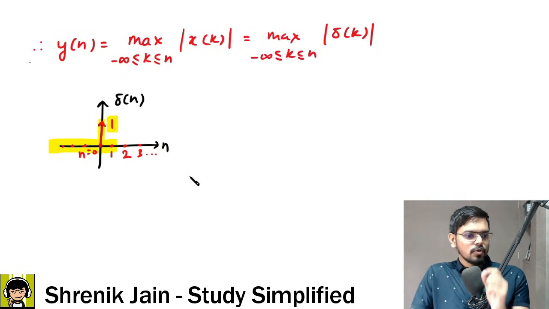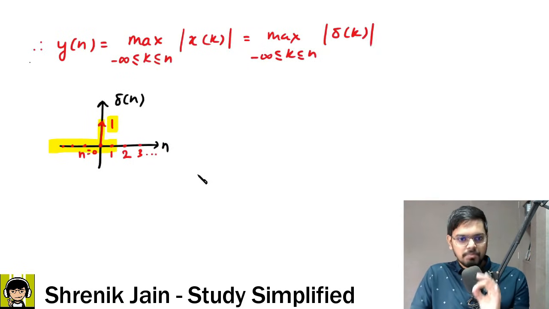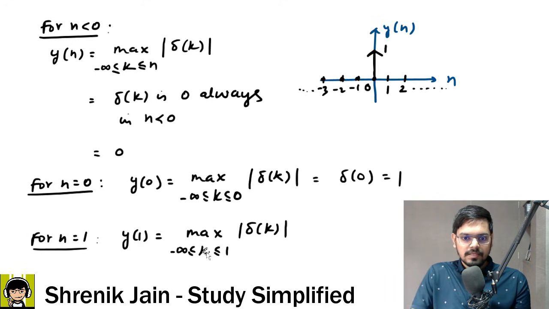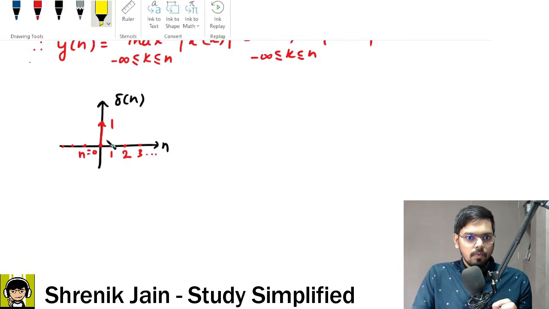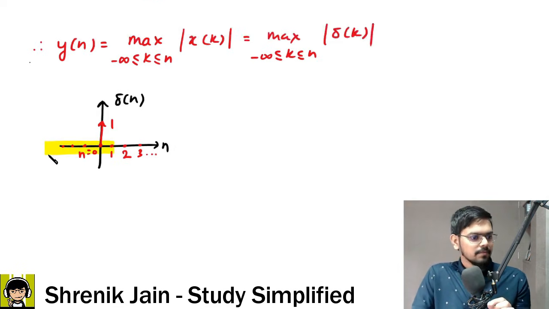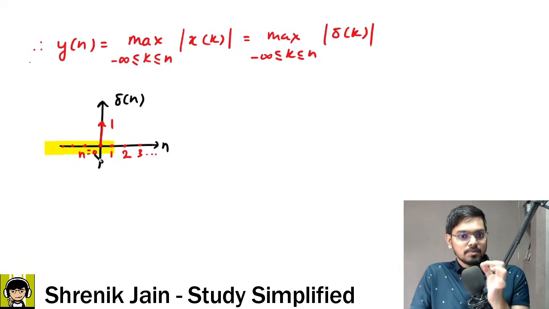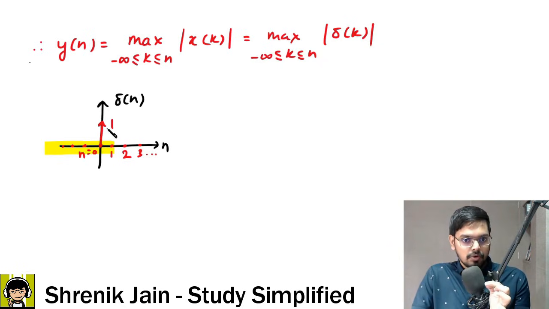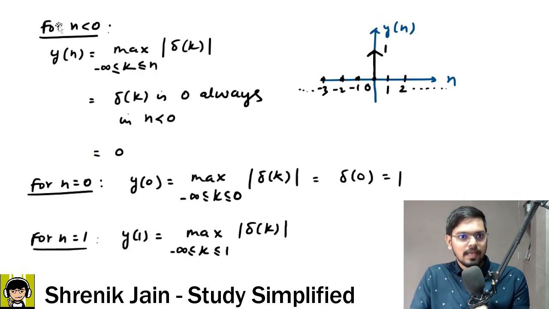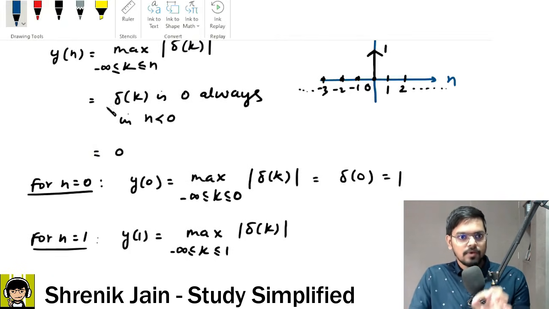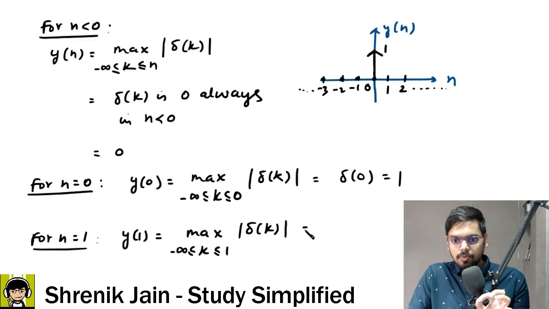Yes. So what I was saying is, when you are saying the range is from 1 to minus infinity, and when I am checking this from n is 1 to minus infinity, what is the maximum value? Sir, at n is equal to 0, we have 1, and that is the only maximum. Therefore, in this range, again, the delta function is giving me the maximum output as 1. So, y of 1 is again 1.